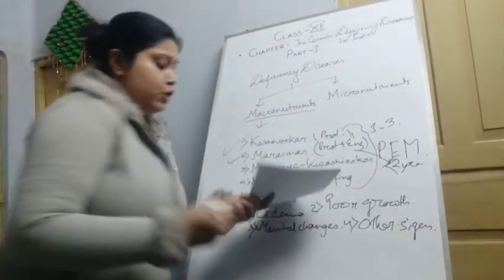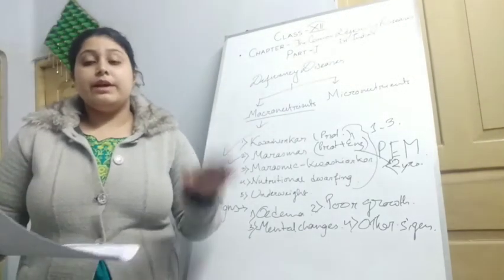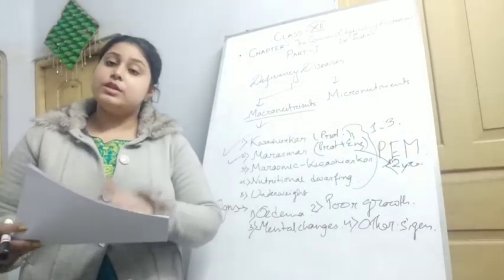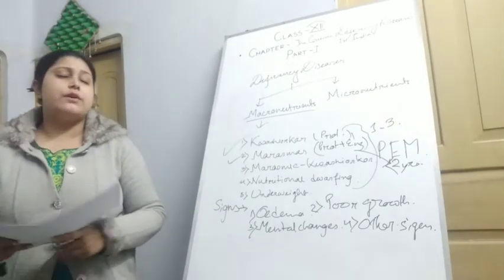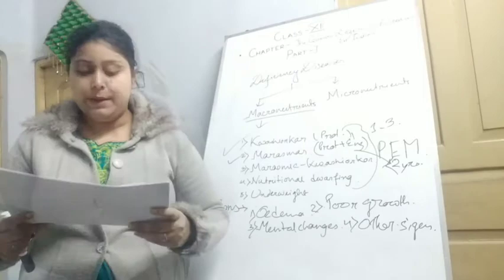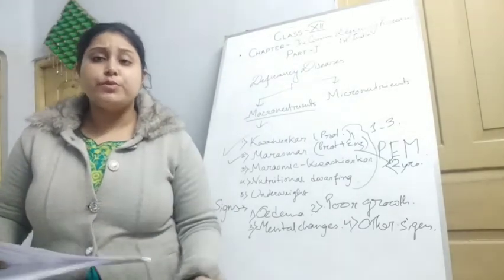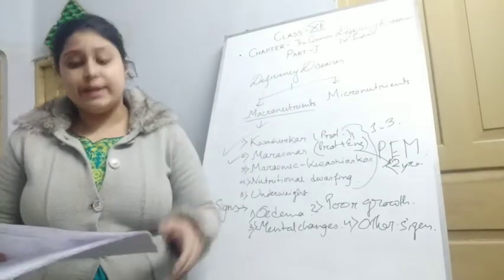So what are the main differences between them? There is no water retention in marasmus, but water retention can be seen in kwashiorkor. They also have retarded growth and monkey-like faces, and also loose motion problems, skin problems and many more related problems.